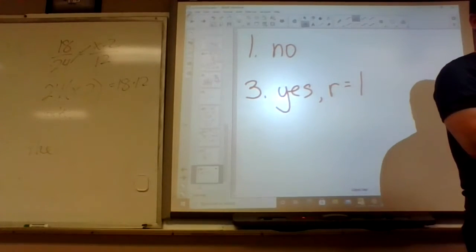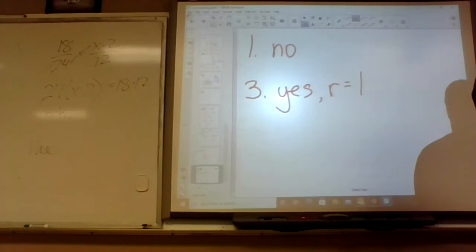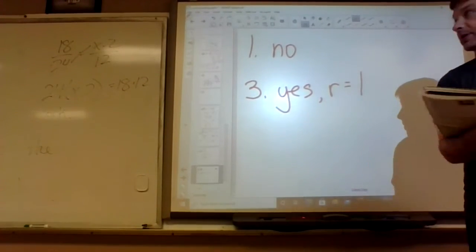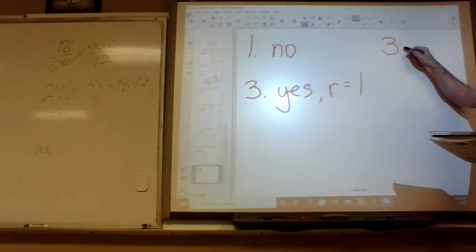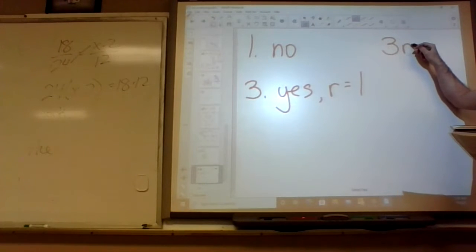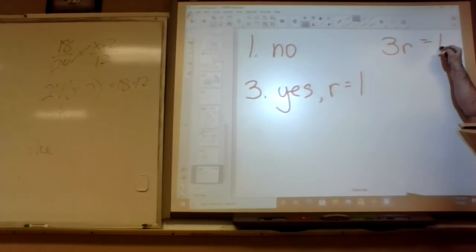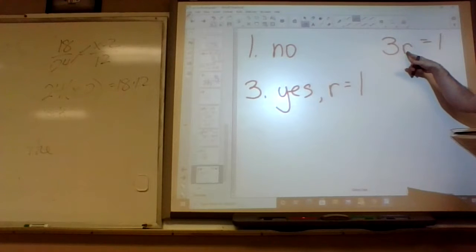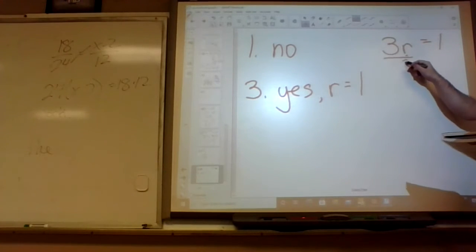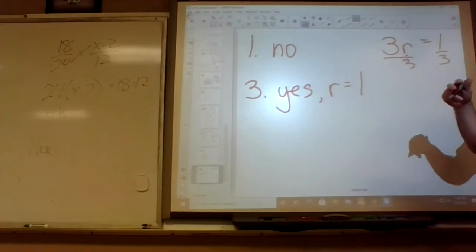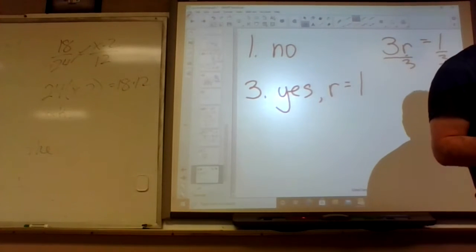Okay, actually we should probably do number 2 for practice also. I'm going to do 4. Multiply by 1/2. Okay, so what's 1/2 of 3? It's 3 times what equals 1? You guys see how I did that? How do I solve for it? Divide by 3. It's 1/3. So yeah, that's for number 2.